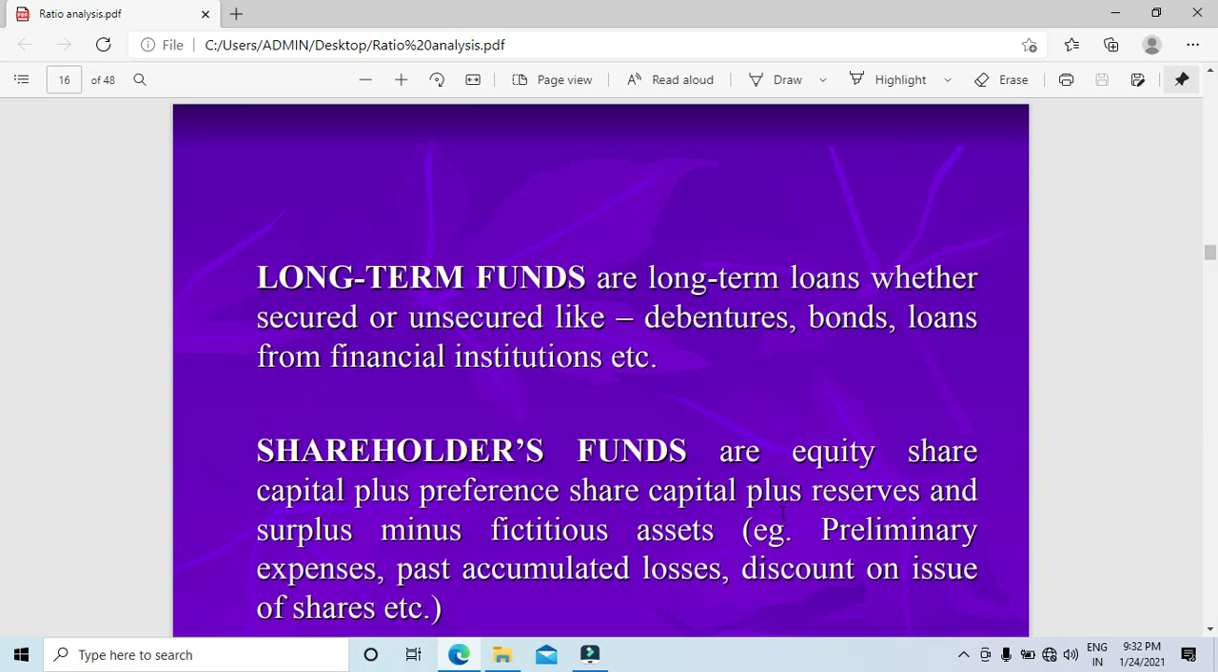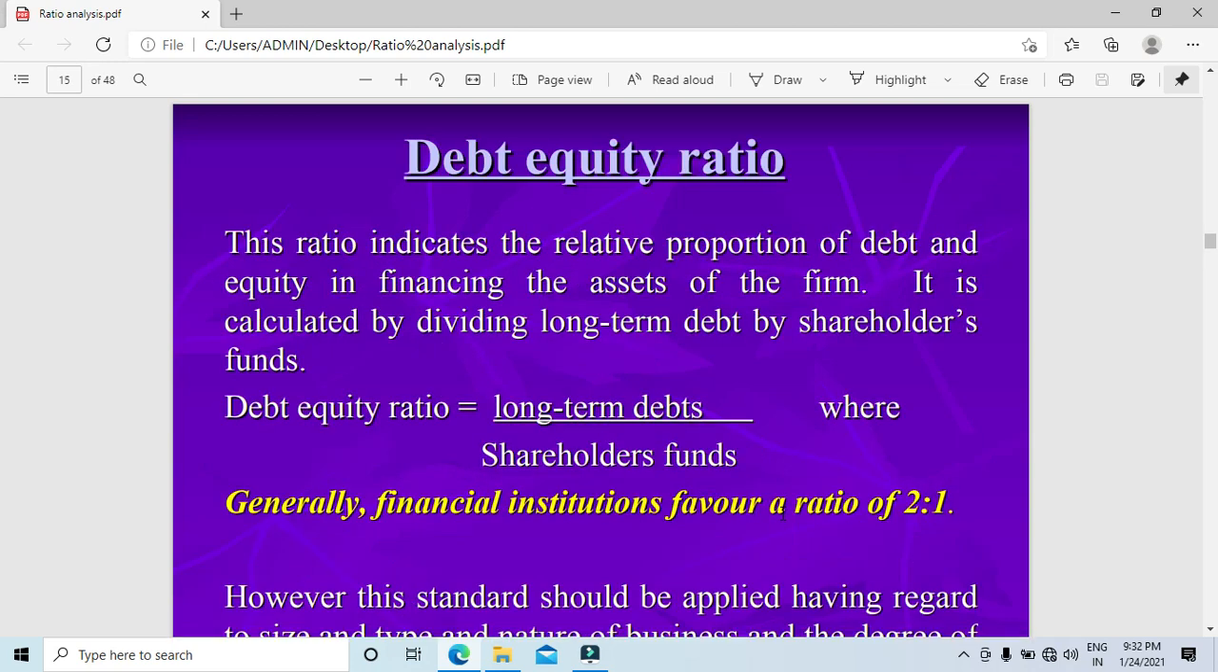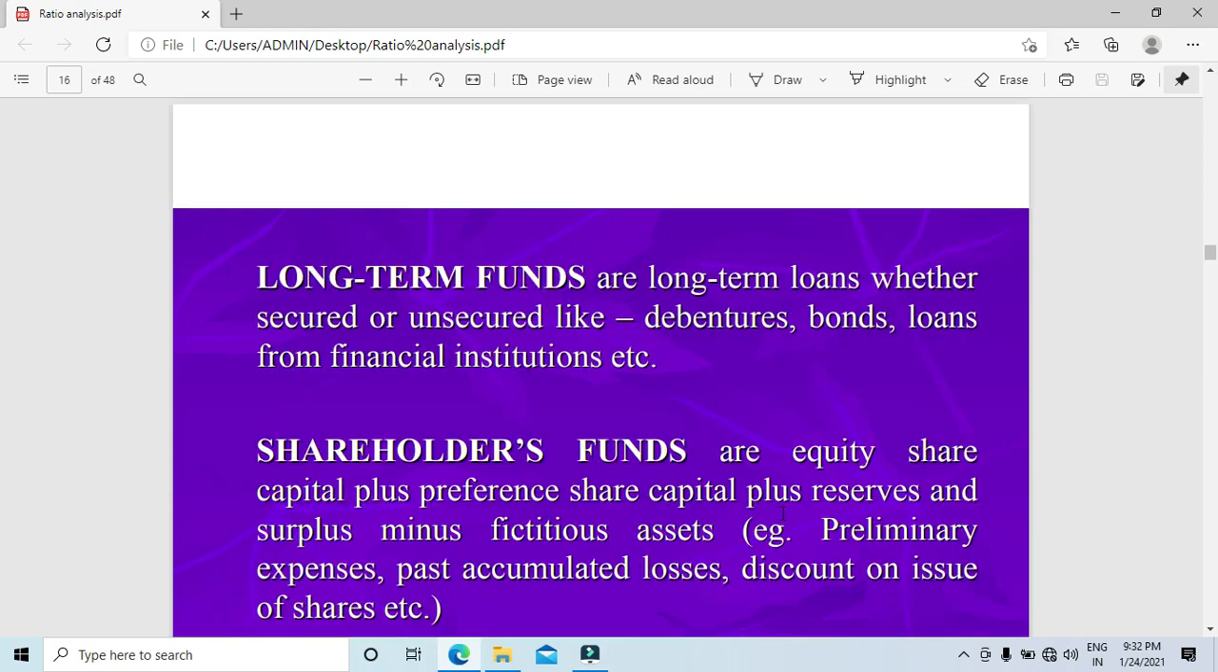Okay, so total funds are all fixed assets and all current assets. Then another one is the total debt to total capital ratio: long term debt divided by shareholder funds plus long term debt. 2 by 3 needs to be maintained.